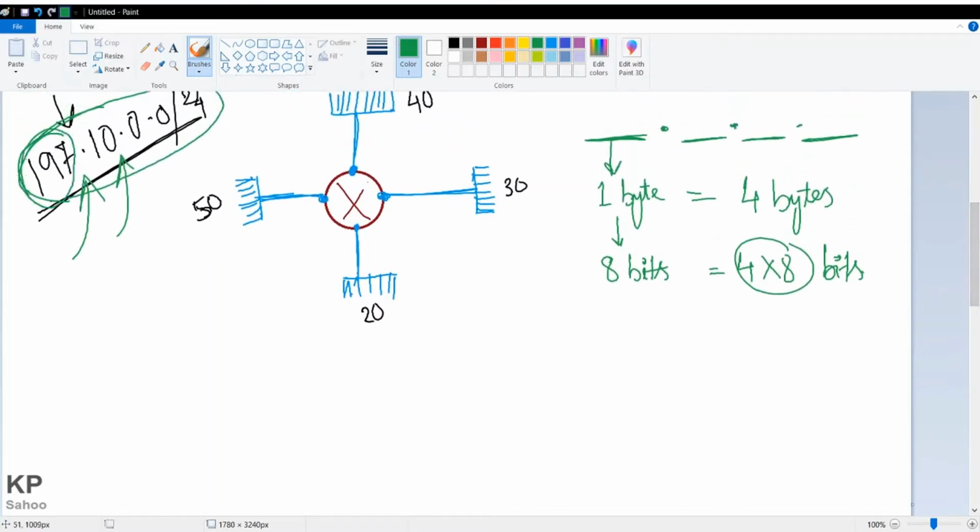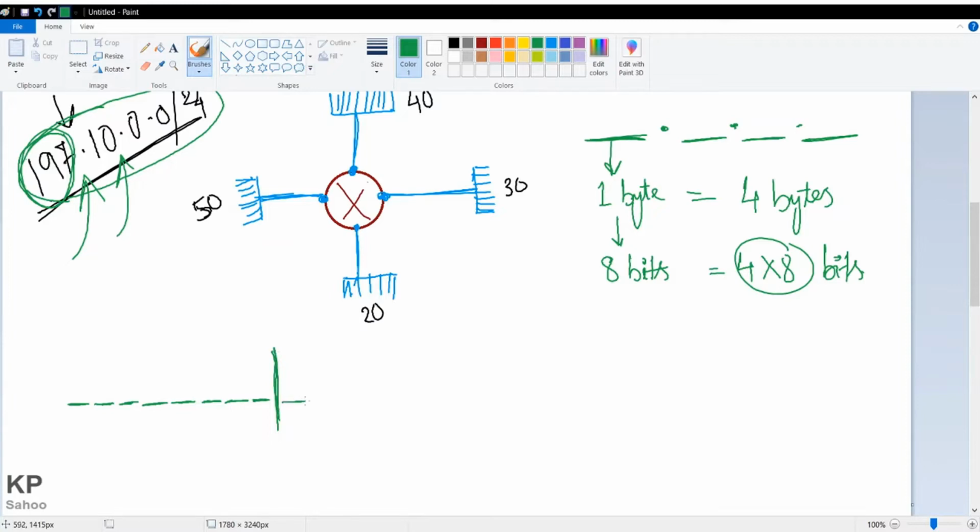It will be stored like this: for the first octet there are 8 binary places. I am putting 1 2 3 4 5 6 7 8, then a dot, or a differentiator line.